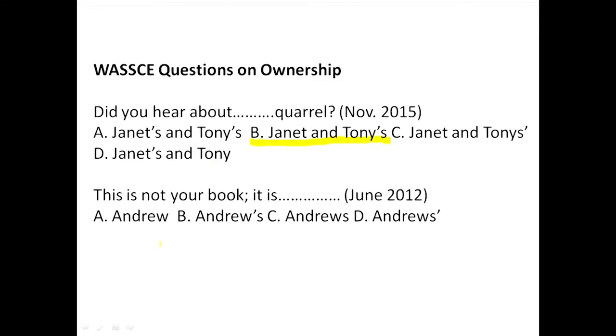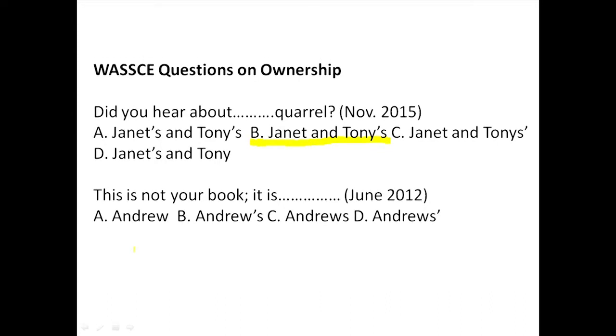Now, this one is actually not joint ownership, but something to do with possession. For instance, this is not your book. It is dash. When the idea behind the owning is very explicit, normally we don't even bring in the entity.